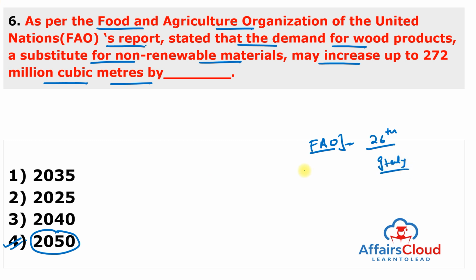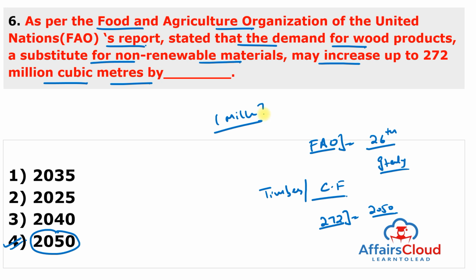And the report stated that the demand for the wood products such as the mass timber, man-made cellulose fiber and its substitutes for the non-renewable materials may increase by up to 272 million cubic meter by the year of 2050. And the report specially highlighted that in developing countries, this will lead to a creation of around 1 million jobs. It means it can create employment to so many people.